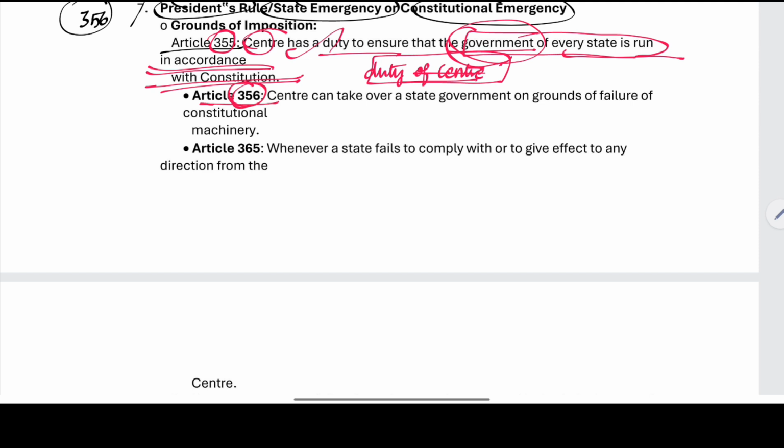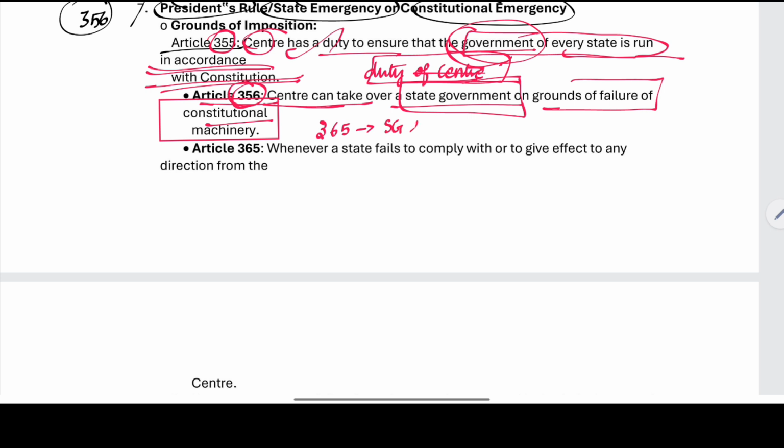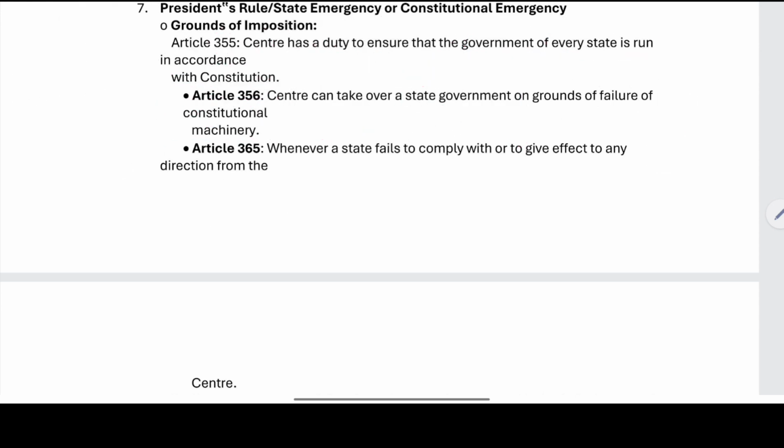Then we have Article 356, when the center takes over the state government on the grounds of failure of constitutional machinery. Article 365 deals with the center taking over the state government if the state government fails to comply with the central government's direction. If it fails to comply with the direction of the central government, then the central government can apply President's Rule over the state government.